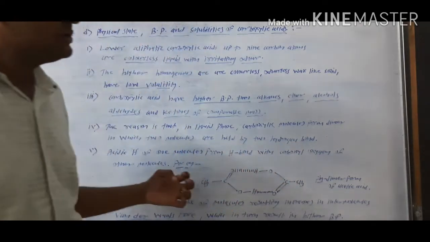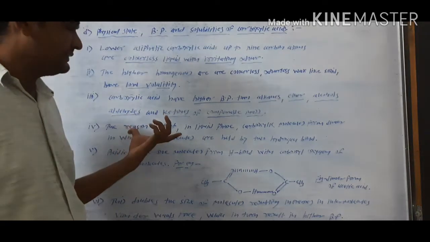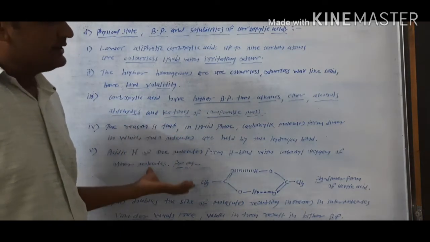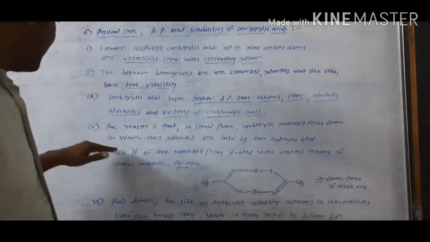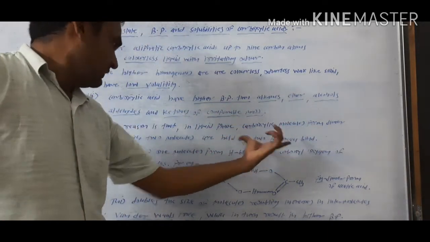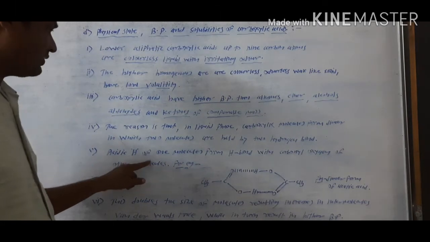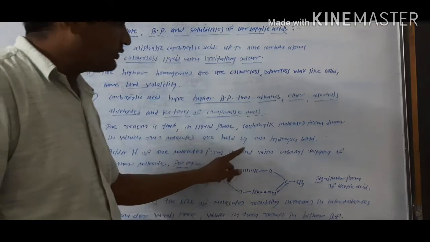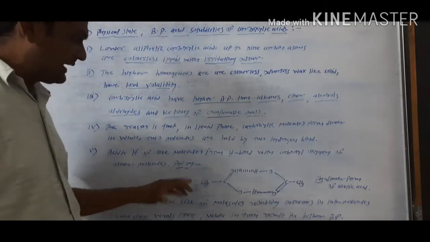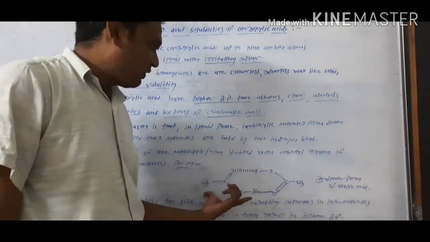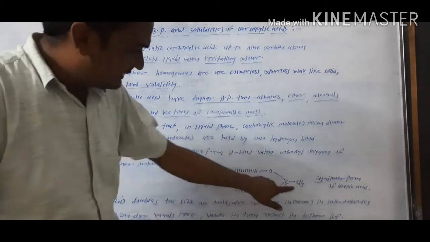This means carboxylic acids are present in the dimeric form in the liquid phase due to hydrogen bonding. The fifth point is that the acidic hydrogen of one molecule forms a hydrogen bond with the carbonyl oxygen of the other molecule.